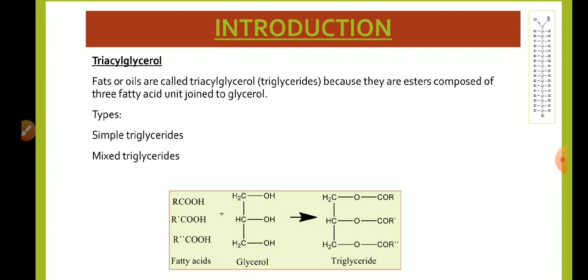A typical triglyceride obtained from naturally occurring fats and oils contains 2 or 3 different fatty acid components and is thus termed a mixed triglyceride. So, this is the difference between simple and mixed triglyceride.